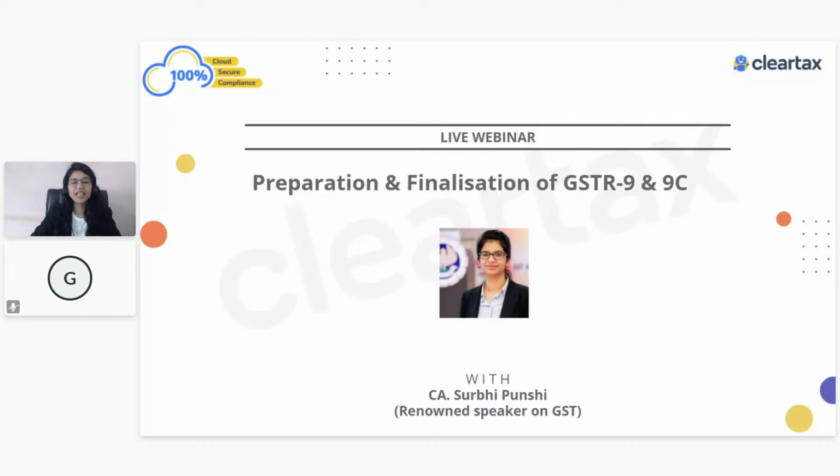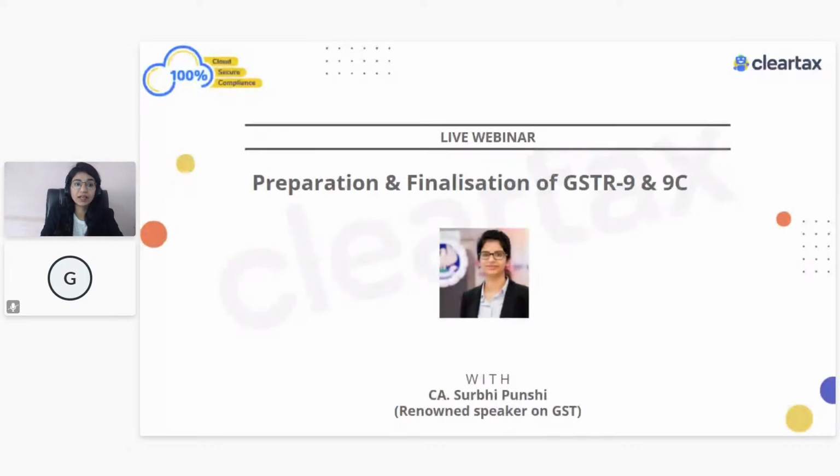So in that particular case, we'll just start our session on preparation and finalization of GSTR-9 and 9C. Whenever we talk about 9 and 9C, one important part specially related to FY 2021 was about the 9C, which is the reconciliation statement. Earlier we had to certify that from a chartered accountant or a cost accountant, but now that condition is removed. So we can even do a self-certification. We ourselves can prepare and file the 9C, which is really very important.